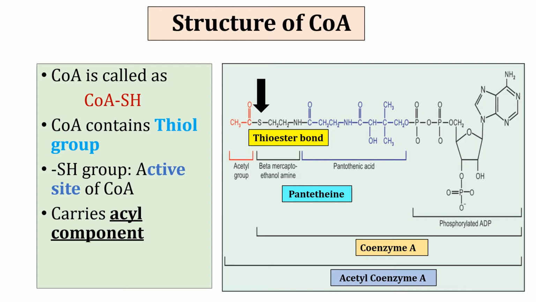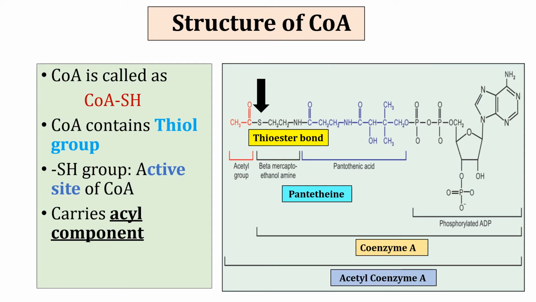This beta mercaptoethanolamine is formed from decarboxylation of cysteine, which is attached to pantothenic acid. So the black part shows cysteine, the beta mercaptoethanolamine formed by cysteine, and both beta mercaptoethanolamine and pantothenic acid form pantethene, and when a phosphate group is attached to pantethene, it forms phosphopantethene. This pantethene moiety is the functional site of coenzyme A.